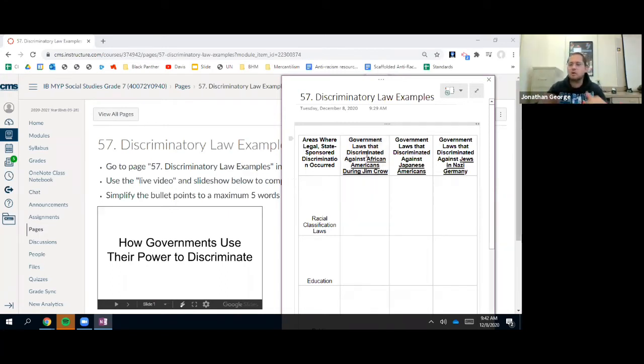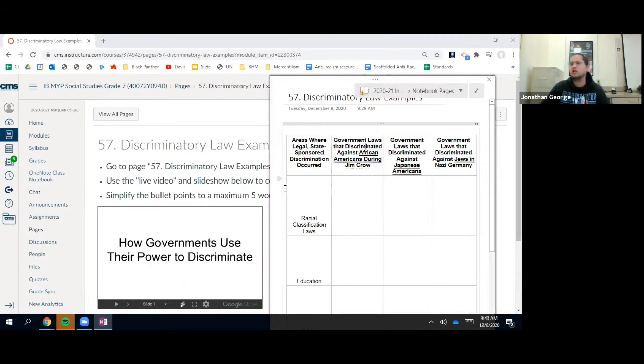So all we're going to do is look at some specific laws that were literally created during these specific times, in these categories, in these regions of the world. And we're going to look at what they specifically said, and simplify them into these boxes, and we can work on some of this together. So right now, here's what I want you to do. I want you to simplify these laws into no more than a 5-word phrase. Summarize them in less than 5 words, okay?